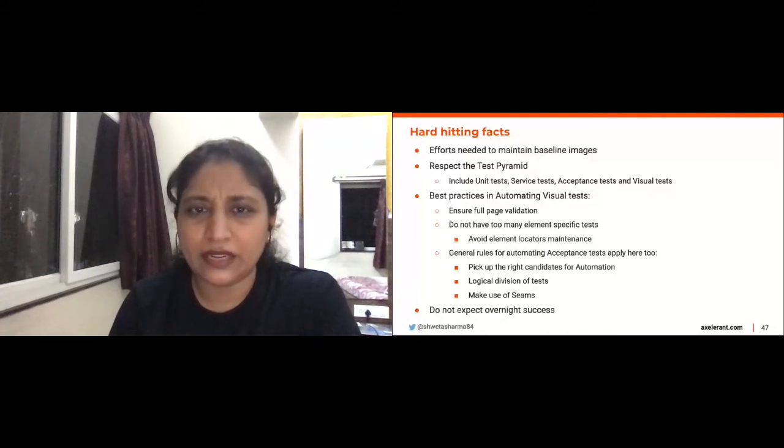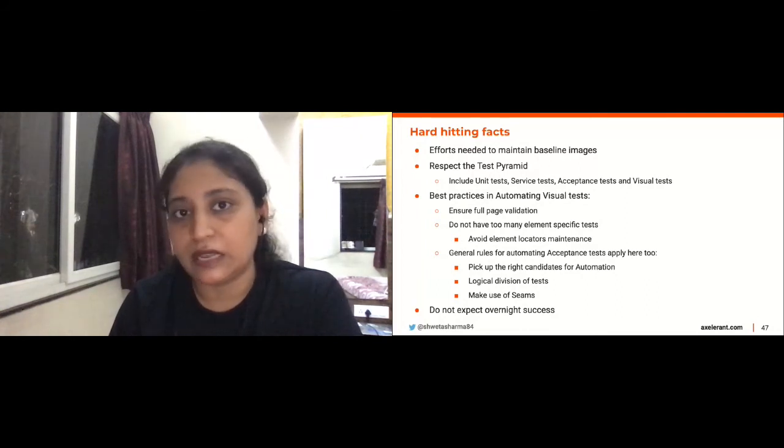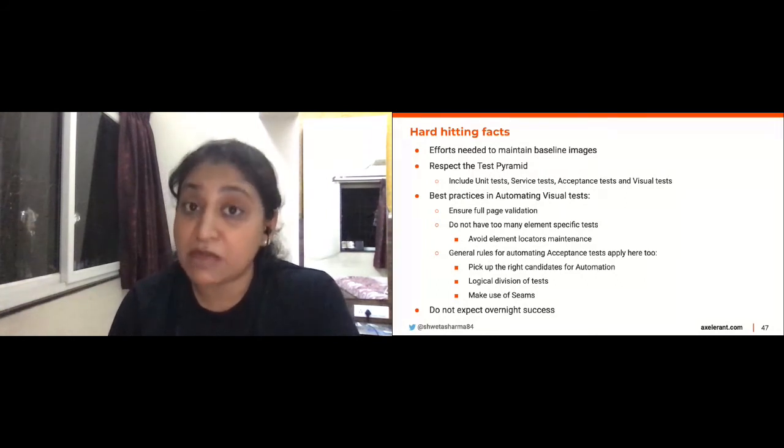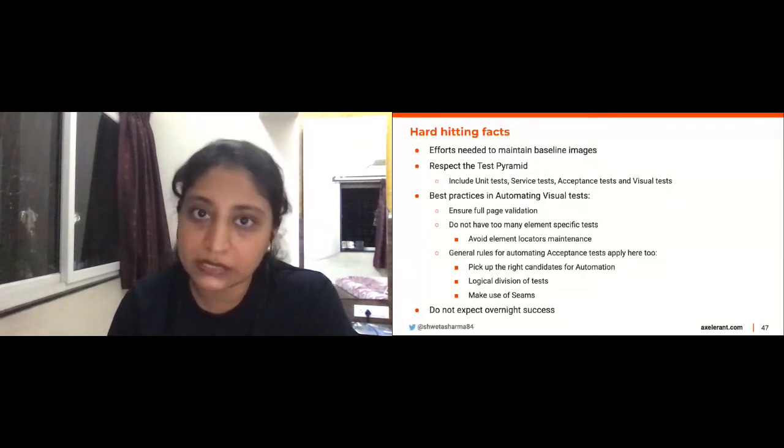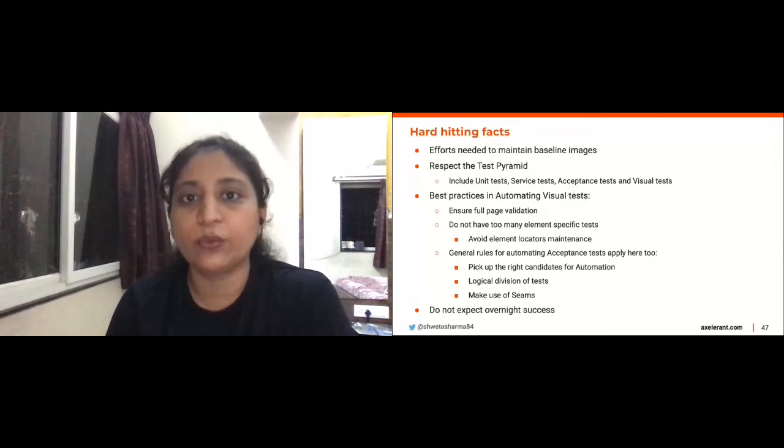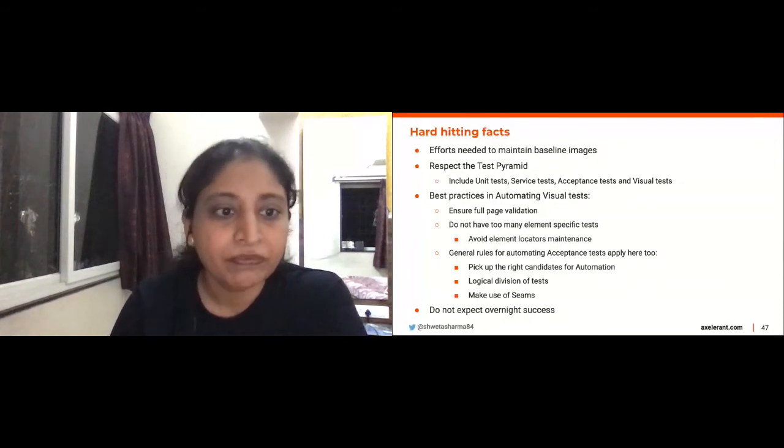Ensure full page validation. Do not capture screenshots for elements unless you are using a component library, say probably like Storybook. Then it makes sense to capture screenshots for individual components, and then also how they work together when they are integrated.